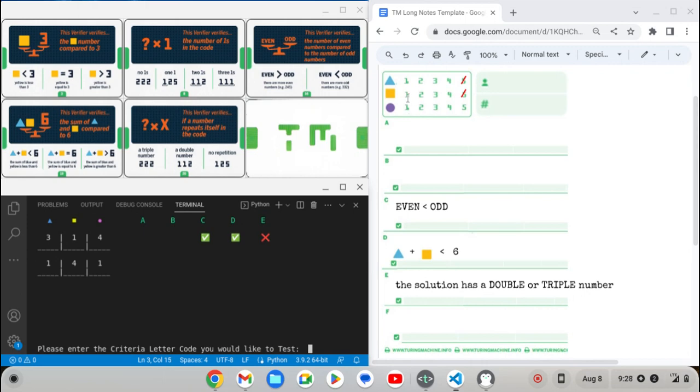I think there would be too many options for that as well, because it could be a 2, it could be a 3, and it could be a 4. So yeah, I think if we just test criteria card B, we'll be able to deduce that it's a square. Well, let's see. Yeah, because I think we could almost argue that there'd be too many possibilities of, say, 1 2 1 or 1 3 1. Those all work, and the only way to distinguish it would be with a 4. So yeah, let me go ahead and test criteria card B.